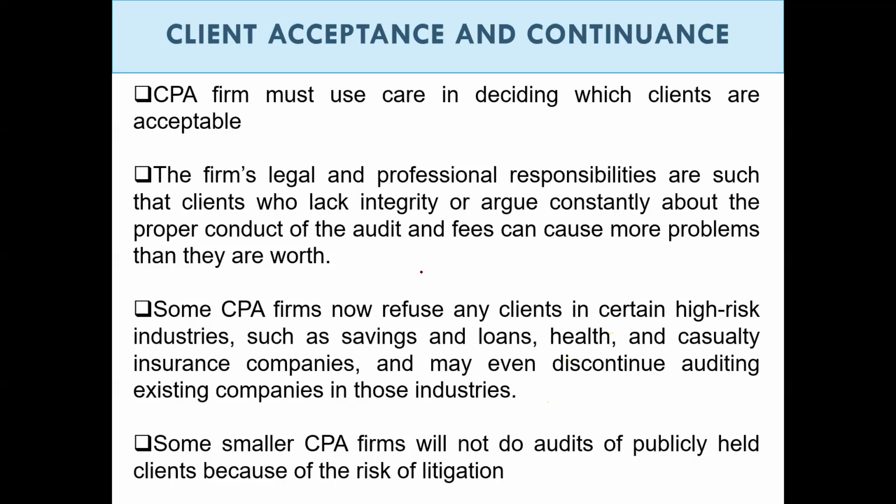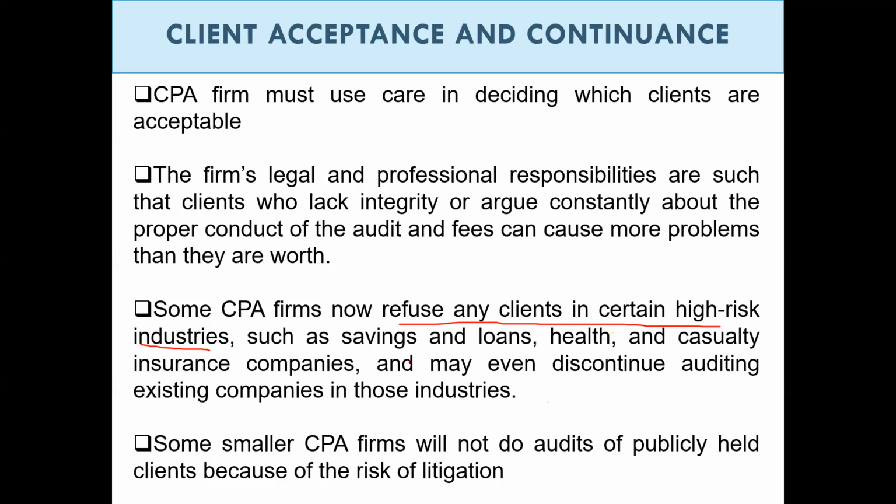All of this will affect the decision of the auditor whether to accept or to decline the request of a new client to be audited by the firm. And now a CPA firm may refuse any clients in certain high-risk industries in order to avoid the risk altogether.